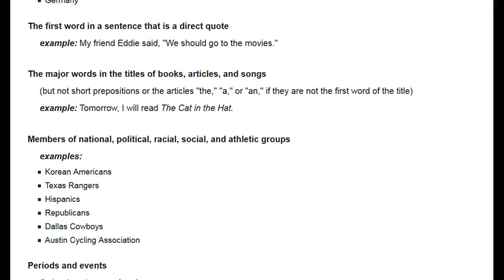Members of national, political, racial, social, and athletic groups. For example, Korean Americans are Americans that live in Korea. Texas Rangers are an athletic group. Hispanics are a racial group. Republicans are a political group. Dallas Cowboys are an athletic group. The Austin Cycling Association is a social or an athletic group.